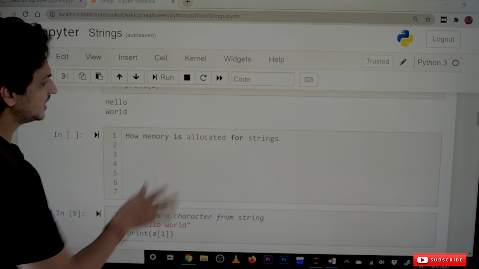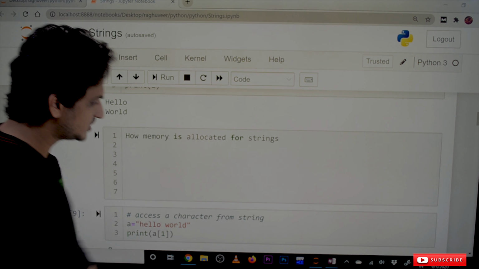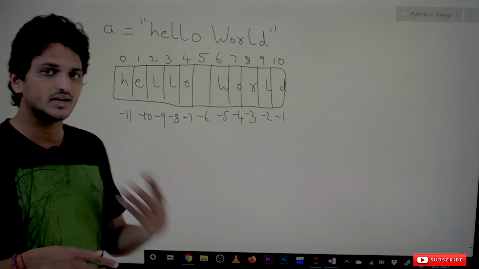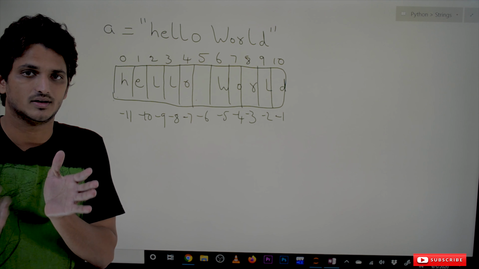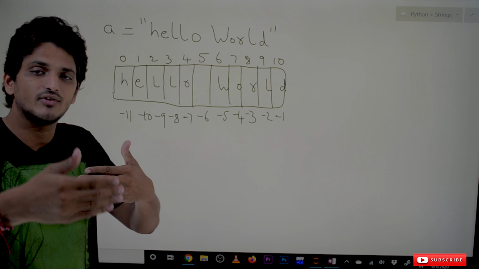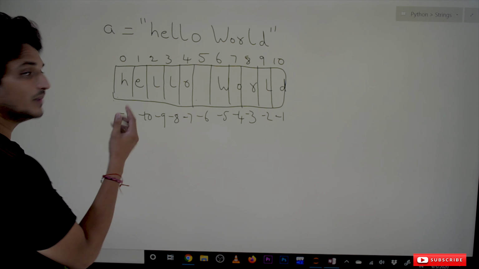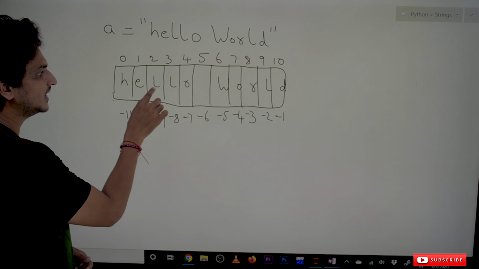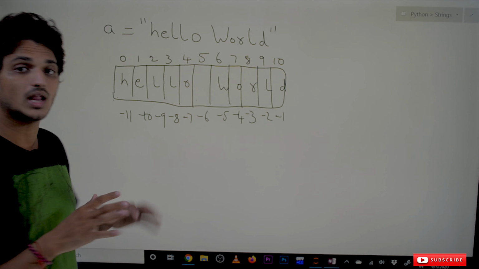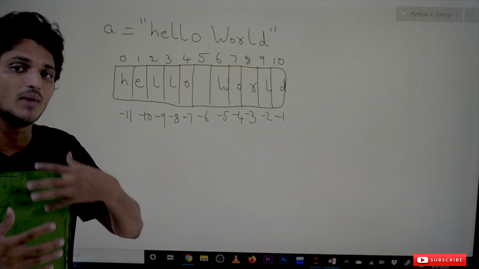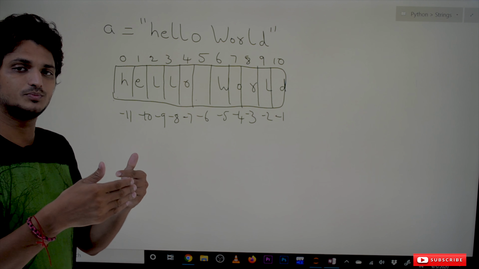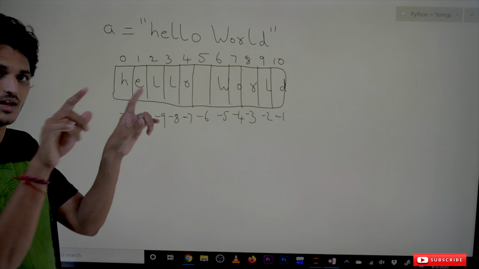Next, coming to the concept of how memory is allocated for strings. Let's take this example: a = "hello world". Hello world is a string data type and it is a sequence of characters. In the same way, memory is also allocated. Continuous memory is allocated for each and every character. See here how many characters we have: H, E, L, L, O, the empty space is a character, W, O, R, L, D. Total 11 characters are there. For each character, one memory space is allocated. It's a continuous memory space in the random access memory.